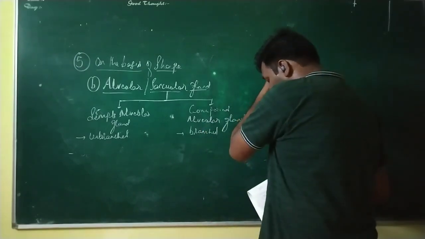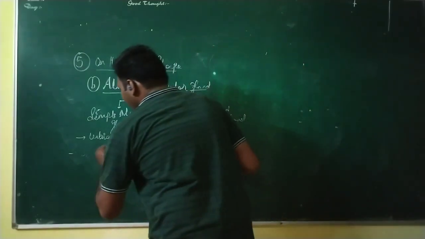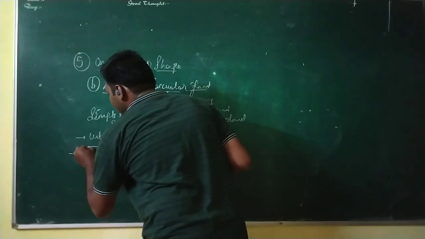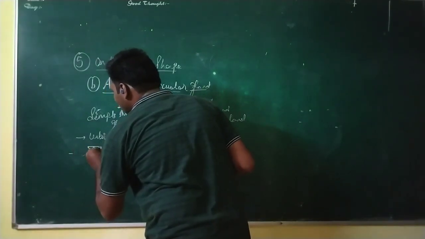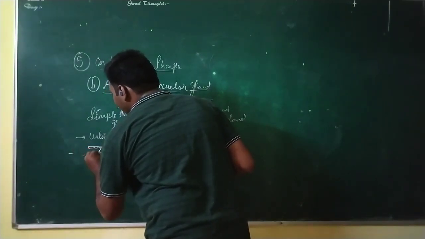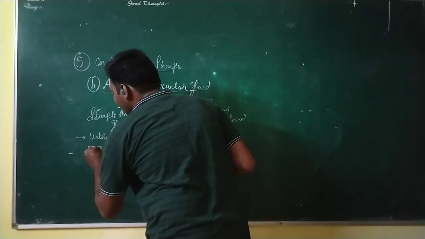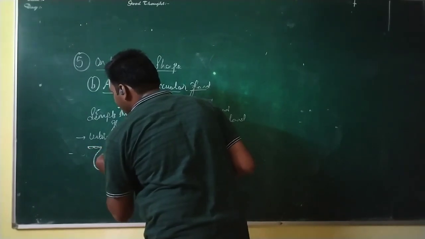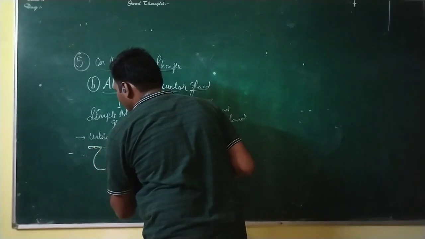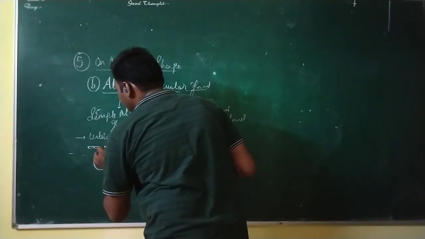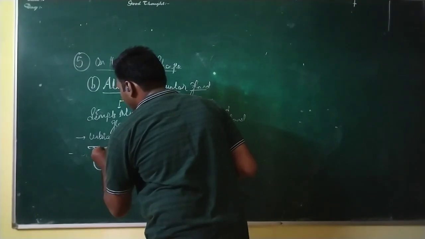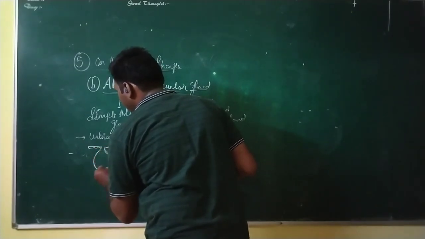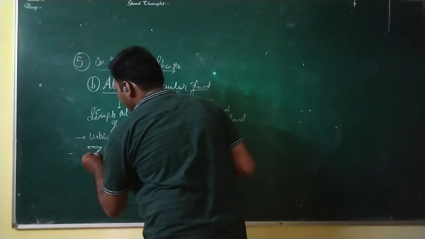When we talk of the simple, we have already seen the example. It consists of epithelial tissue, and the portion is not tube like, it is enlarged ball like or sac like structure.